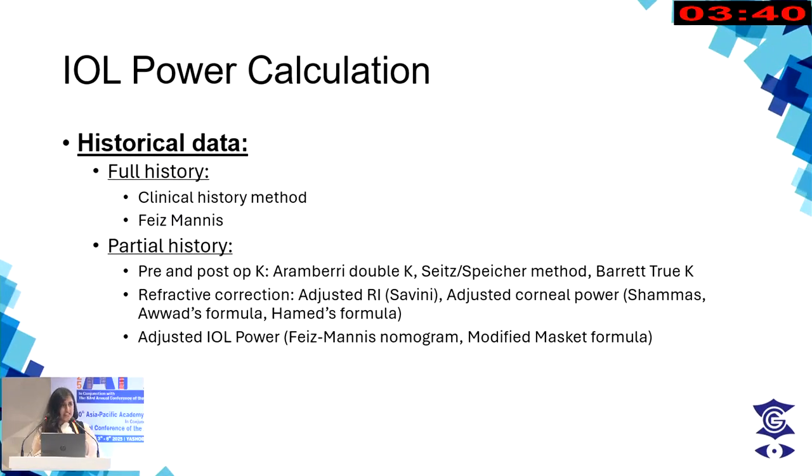So there are various formulae that over time have evolved for IOL power calculation in post-refractive surgery eyes. One is the historical data, which means we need both the pre and post-operative K values as well as the refraction in order to use these formulas. I will not go into detail too much about this because it involves a lot of mathematics, but some of the time-tested formulae that have been used are the partial history method, where we take the pre and post-operative K using the Aramberry double K or the Barrett true K partial history.